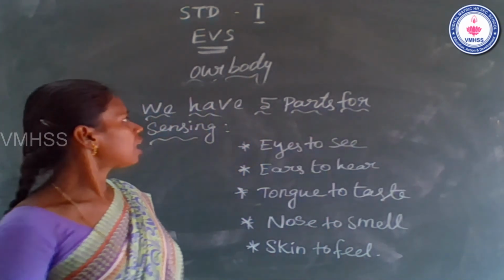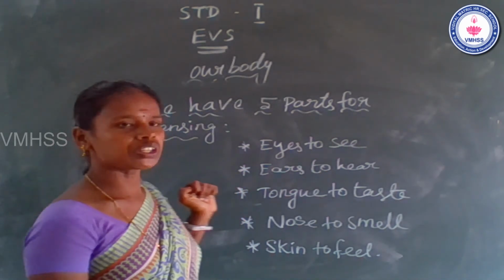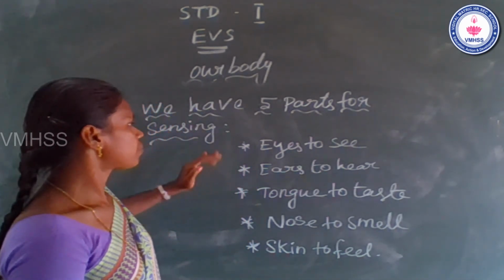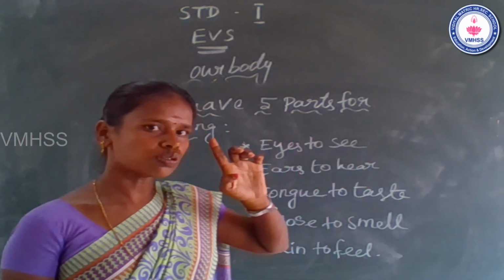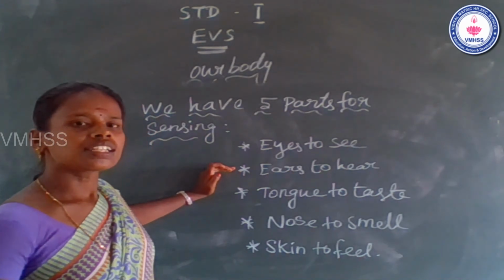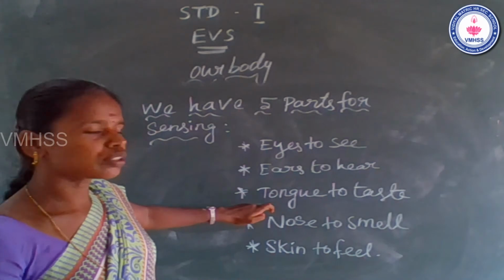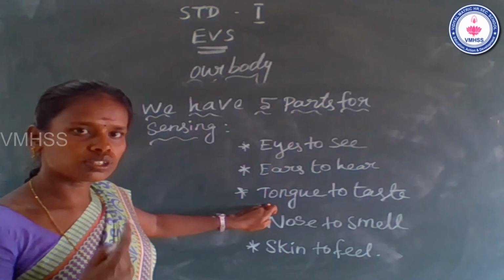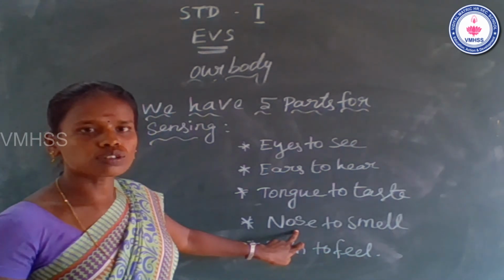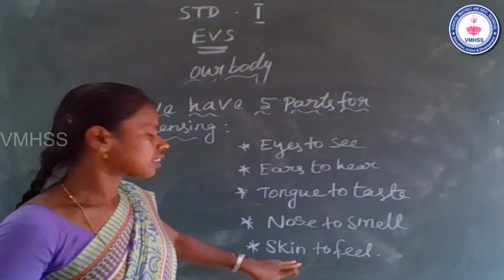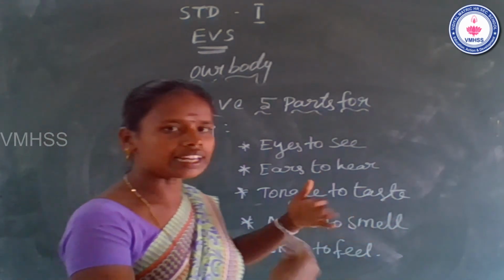Students, we have five parts for sensing. First one is eyes to see. Second one is ears to hear. Tongue to taste. Nose to smell. Skin to feel. Once again, repeat it.